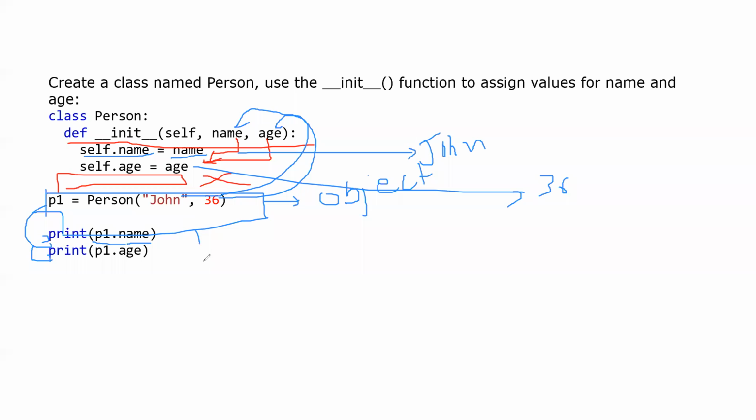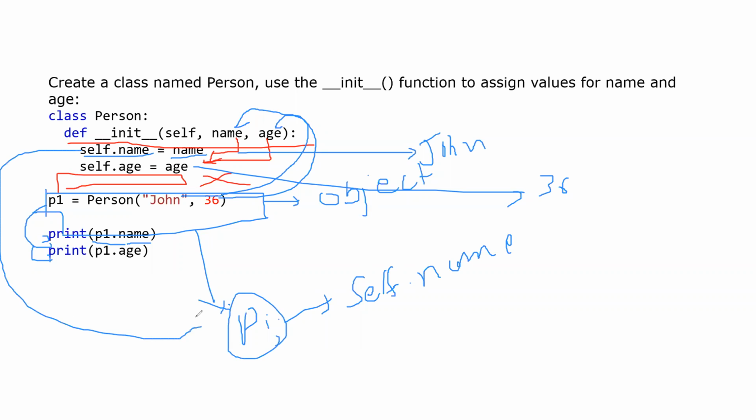P1 has the self.name parameter. This P1 has this parameter. So it will call that self.name. Now self.name has John. So it will print out John for this and it will print out 36 for this. Yes, correct. All are correct. I hope you guys have understood this.